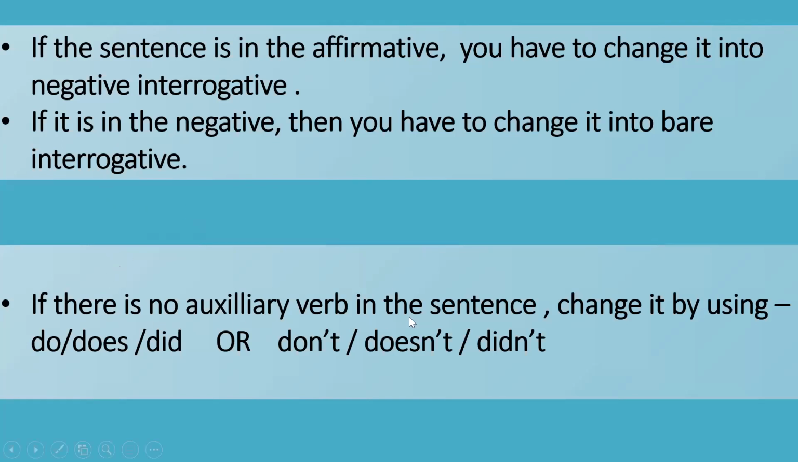Suppose there is no auxiliary verb in the sentence. Generally, what do we do? If the affirmative sentence has an auxiliary verb, my question will start with that auxiliary verb. But if there is no auxiliary verb in a sentence, what will you do? You will change it into interrogative by using the words do, does, did, or don't, doesn't, didn't. So these are the do verbs which you will use in case there is no auxiliary verb in the sentence. In case there is an auxiliary verb, you will use that auxiliary verb to ask the question.